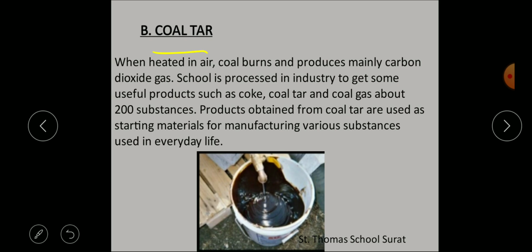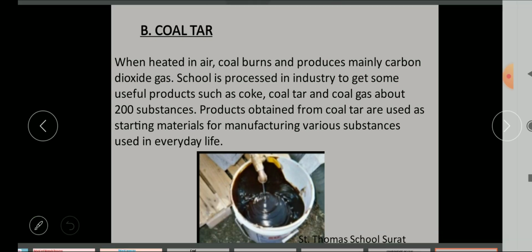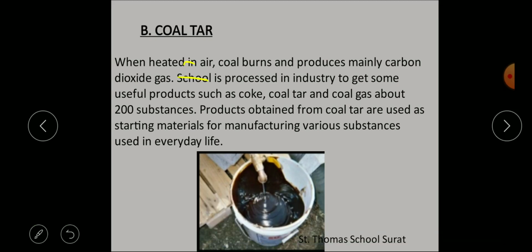Secondly is coal tar. When heated in air, coal burns and produces mainly carbon dioxide gas. Your coal is processed. This coal is processed in industry to get some useful products such as coke, coal tar, and coal gas.